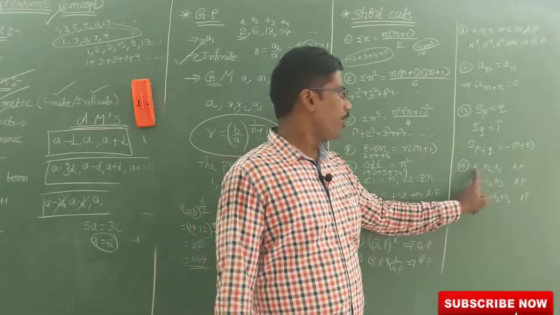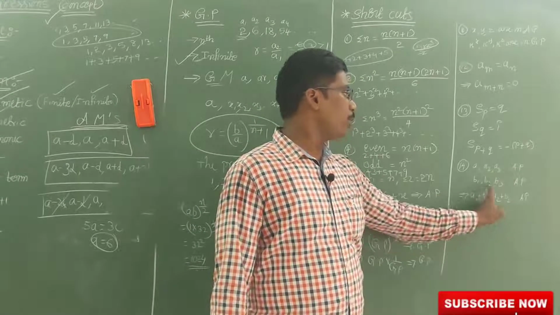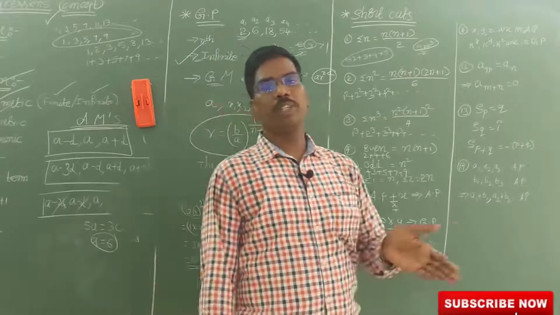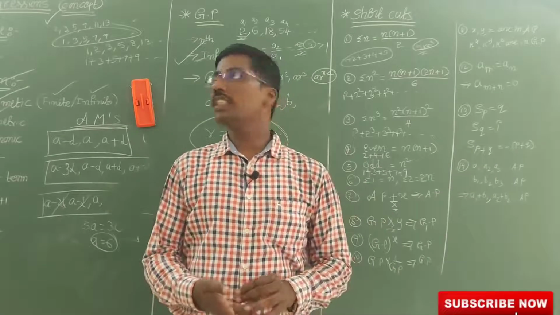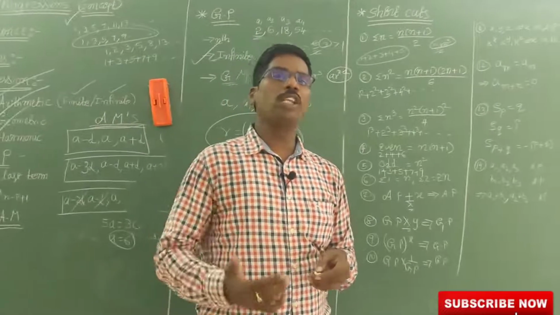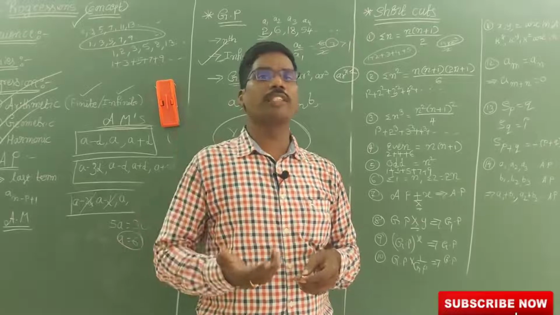Next, A1, A2, A3 are in AP, and B1, B2, B3 are in AP. Then if I add them, A1 plus B1, A2 plus B2, A3 plus B3, those are also in AP. This is a very important concept for our IIIT exam, and also for Polyset, APRGC and other competitive exams.